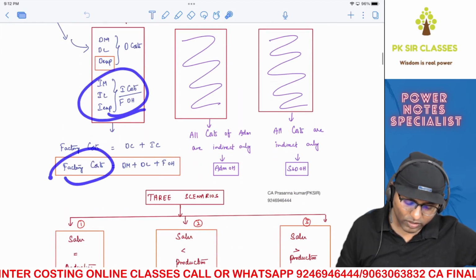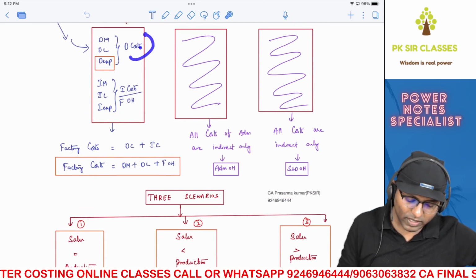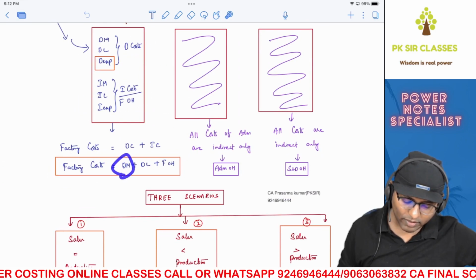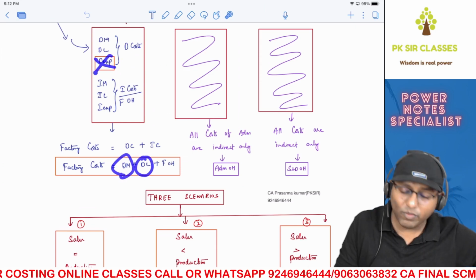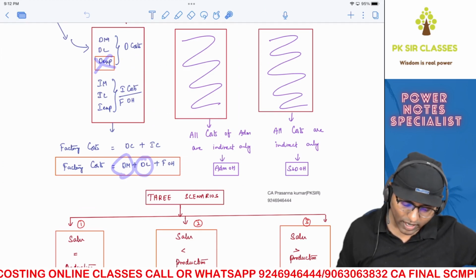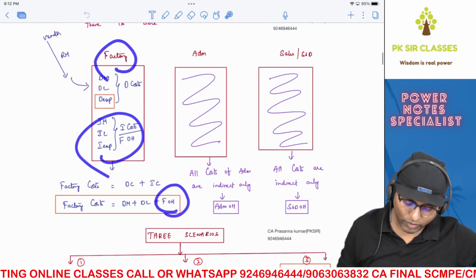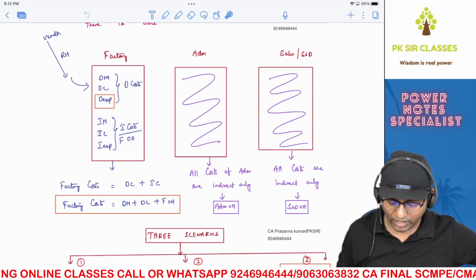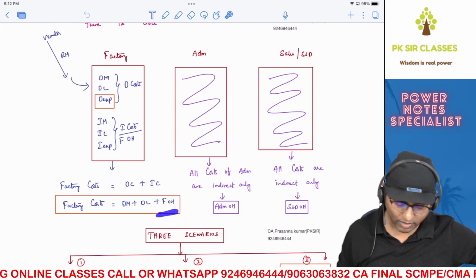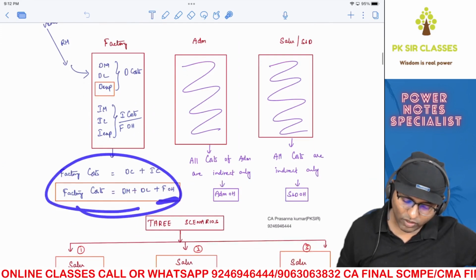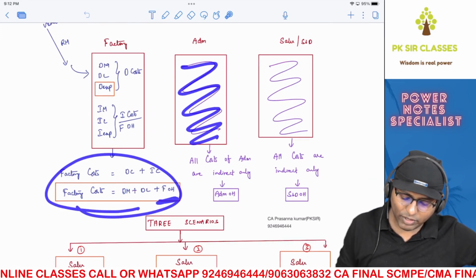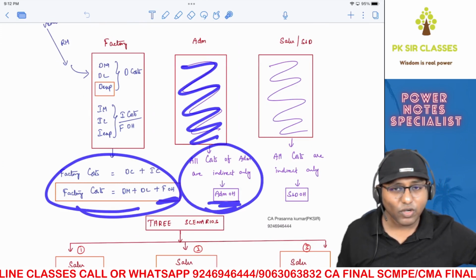So therefore, factory cost is nothing but direct cost plus indirect cost. Direct cost is nothing but direct material plus direct labor, because we have presumed that direct expense does not exist. And the indirect cost is nothing but overheads. Because they are inside the factory, we call it factory overheads. FOH here means factory overheads, not fixed overheads. Keep that in mind. So this is your factory cost. All the costs inside the administration building are indirect only, therefore they are called overheads. Why?